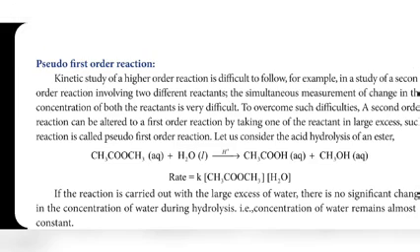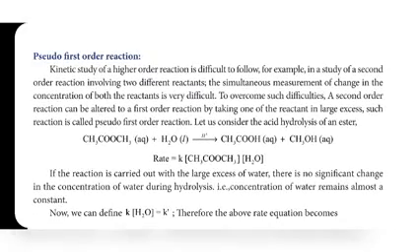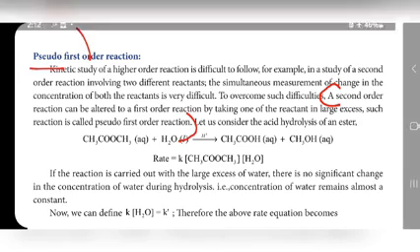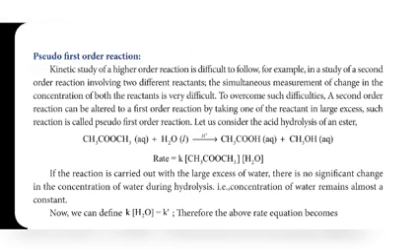Next heading, pseudo first order reaction. Pseudo first order means what? Higher order reaction, that is second order reaction, can be altered to first order by taking any one of the reactant in excess. Such reaction is called as pseudo first order reaction. Pseudo means altered, reduced. So higher order reaction is reduced into lower order.